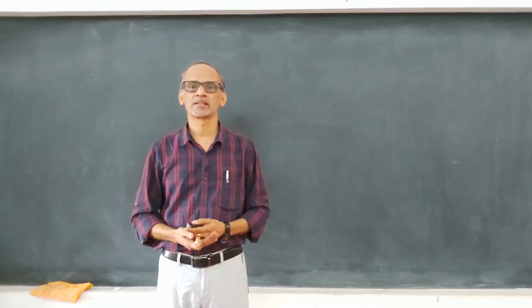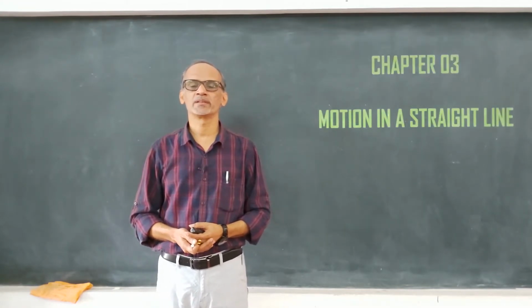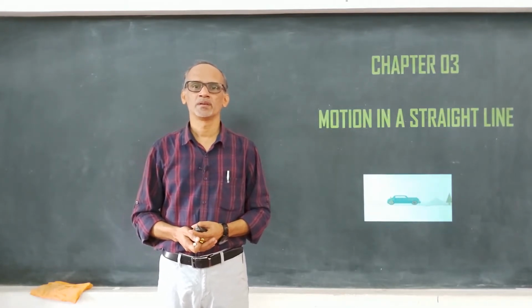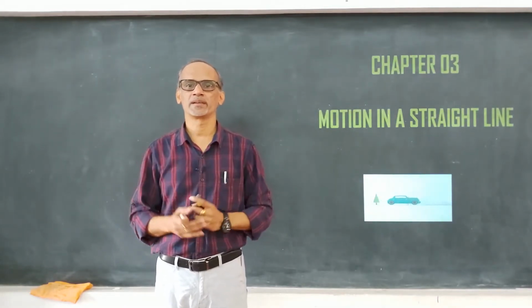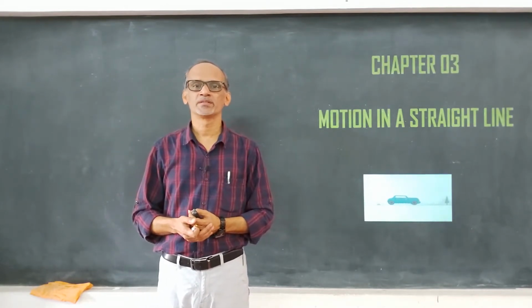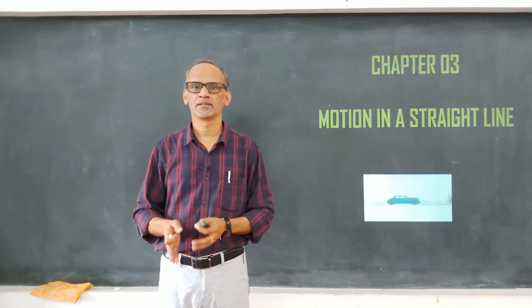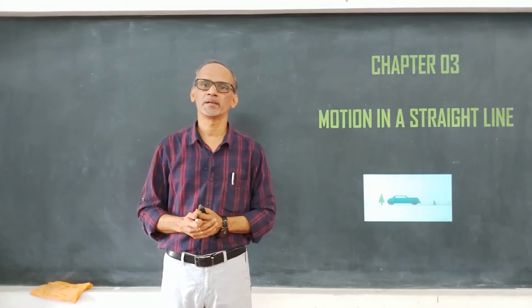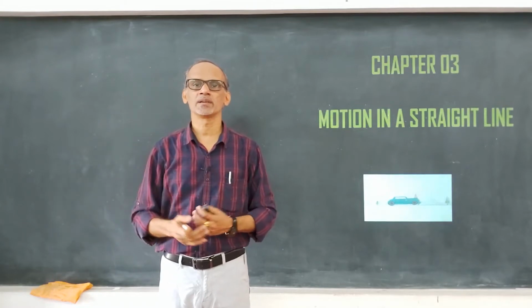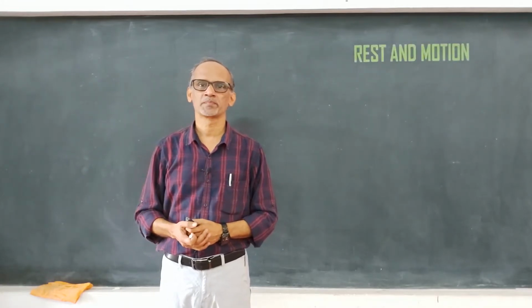Dear students, in today's class, I am going to start a new chapter titled Motion in a Straight Line. And in this chapter, we are going to learn all about the motion of a body along a straight line. As you can see in this animation, a car moves along a straight line. An athlete running along a 100-meter track, or a freely falling body. So, these are all examples of motion of a body along a straight line.